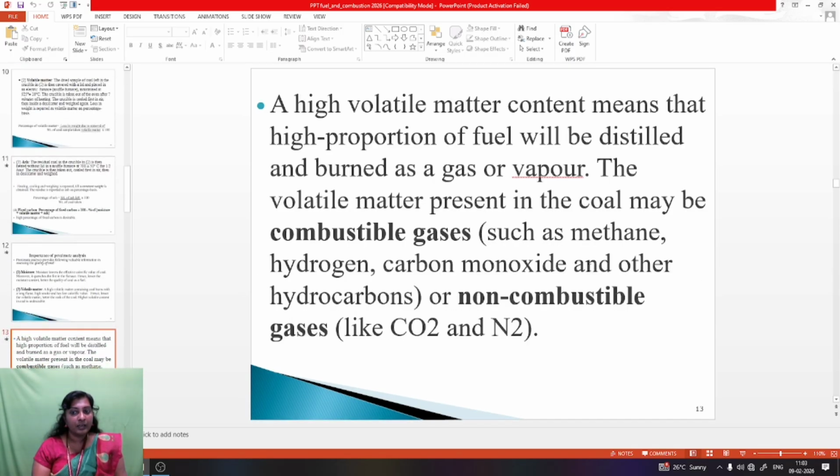Then high volatile matter content means that high proportions of fuel will be distilled and burned as gas or vapor. The volatile matter present in the coal may be combustible gases, such as methane, hydrogen, carbon monoxide and other hydrocarbons. Hydrocarbon means the compounds containing hydrogen and carbon. That is a common name of the substance. Or non-combustible gases, the carbon dioxide and nitrogen.